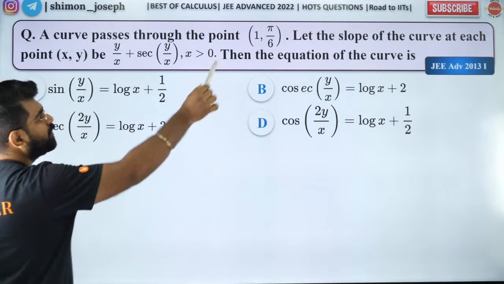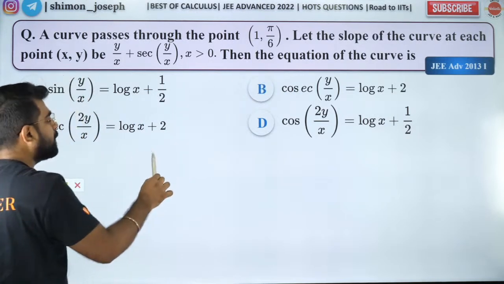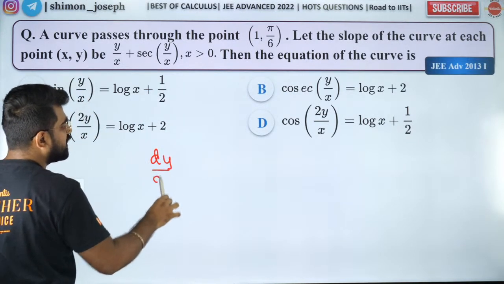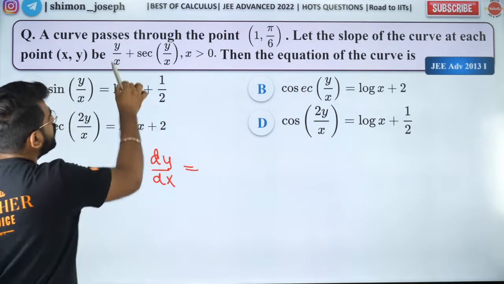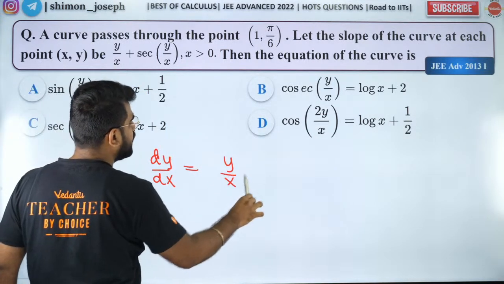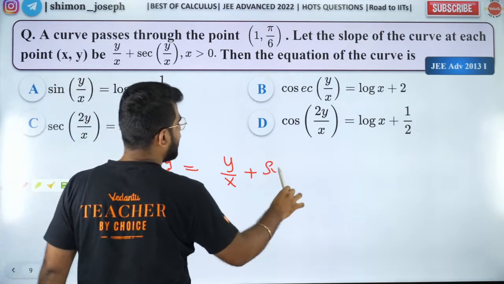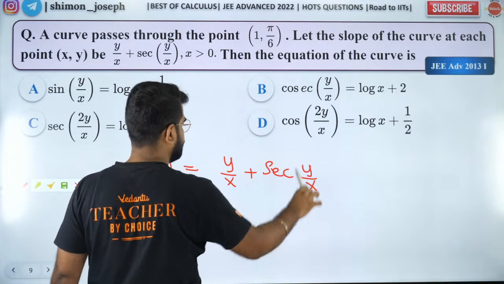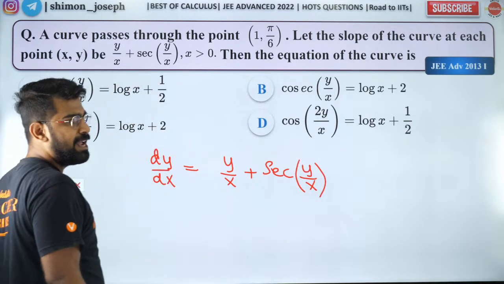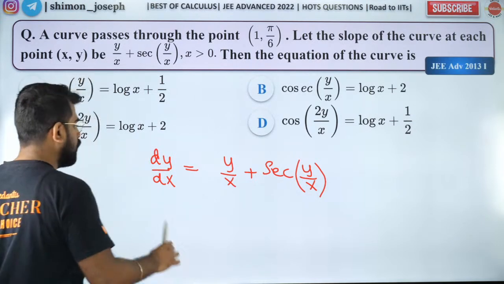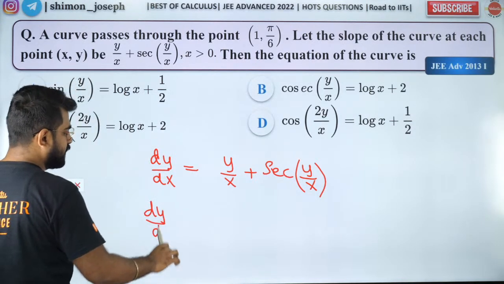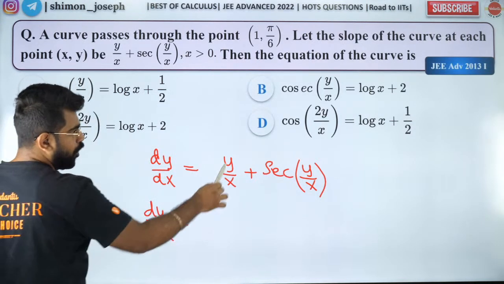So people, let's try to do it. So what do we have? The slope of the curve. What do you mean by slope of curve? Slope of curve is nothing but dy by dx. That is equal to y by x plus secant y by x. Is that right? Everybody cool with that?